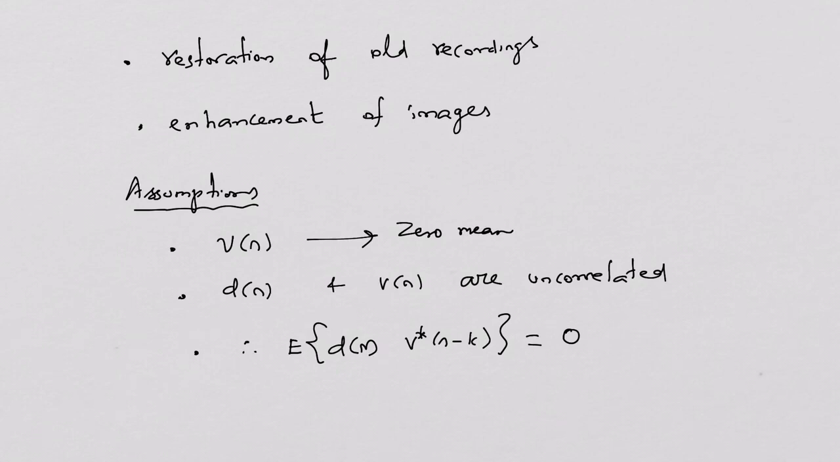What are the assumptions to be made before starting this analysis? The first and foremost important assumption is that the noise is zero mean, and it is uncorrelated with d of n. The importance of this assumption is that when noise is uncorrelated with d of n, the expectation of d of n and v of n is equal to 0. That would be more useful. We are going to discuss it.